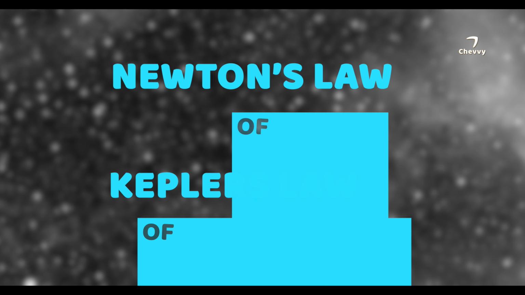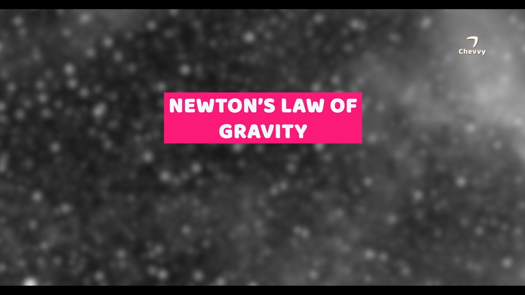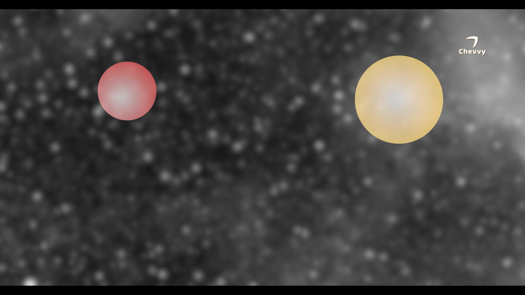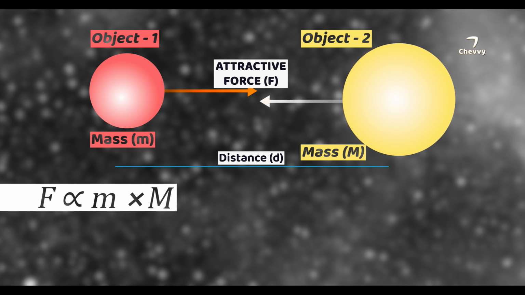Newton's law of gravity and Kepler's laws govern the planetary motion. According to Newton's law of gravitation, every particle in the universe attracts every other particle with a force whose magnitude is directly proportional to the product of their masses. Thus, increase in mass of any object increases the force. For instance, if a mass is doubled, the attractive force also gets doubled.